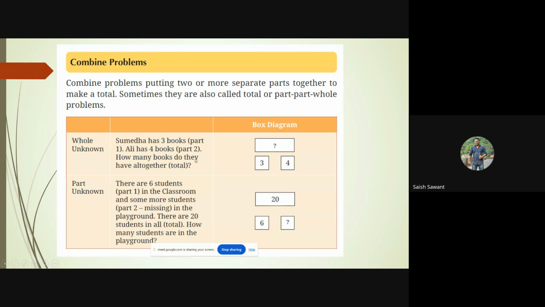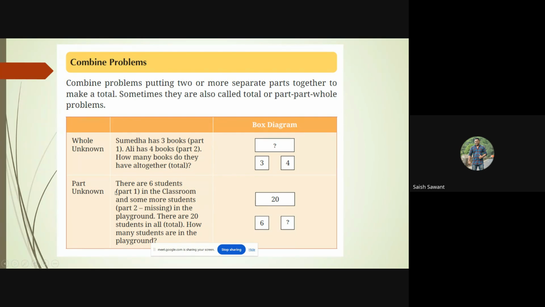How many books do they have altogether? So students should understand that it is a combine problem. They have to combine three and four, just add up three and four to get the total. So 3 plus 4 is 7, and they have to write that over here.